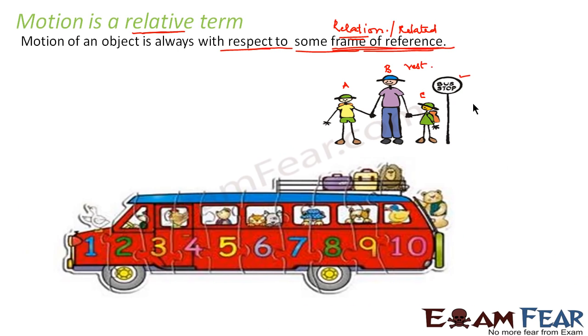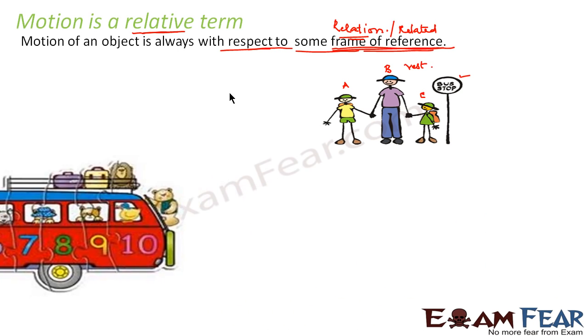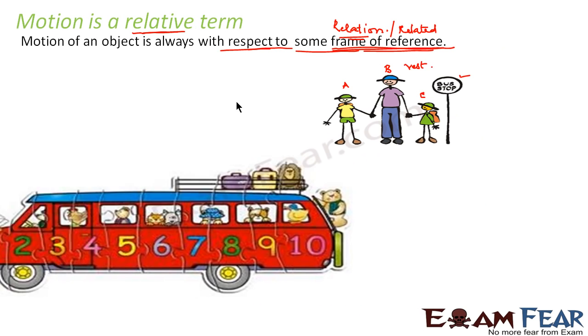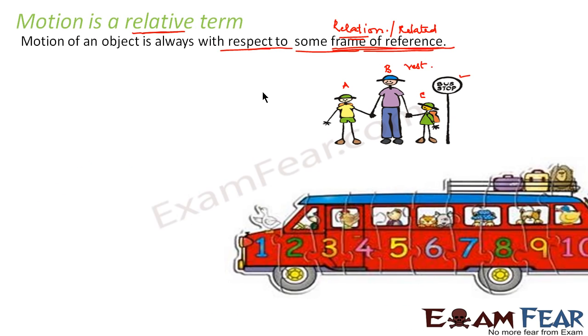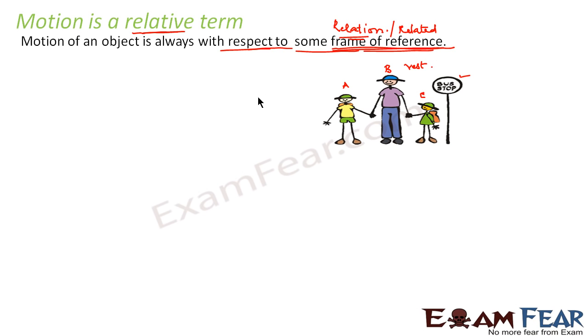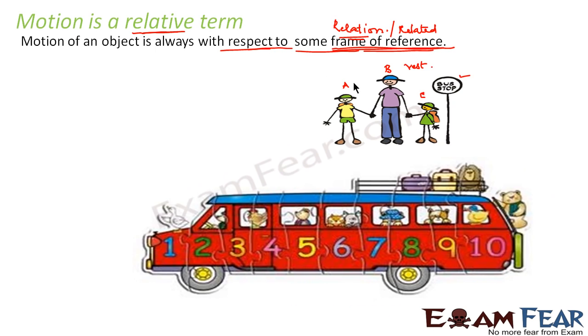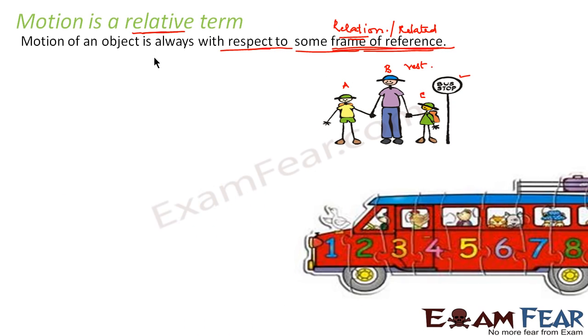Okay. Now, let us see what happens. We see a bus is in motion. Now, just consider the bus is in motion. That means the people who are inside the bus, they are in motion with respect to A, B and C. Correct?